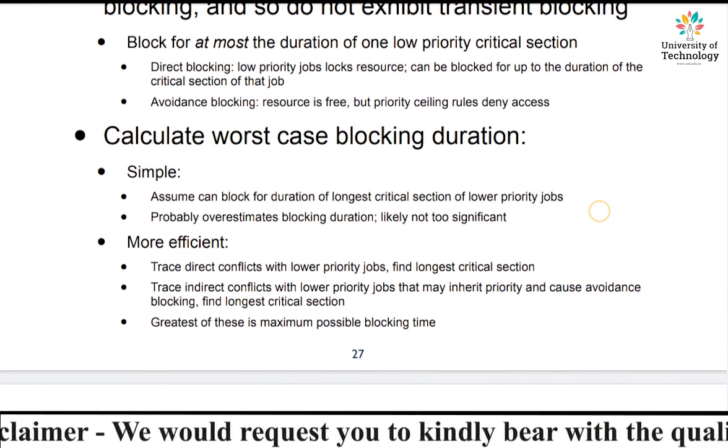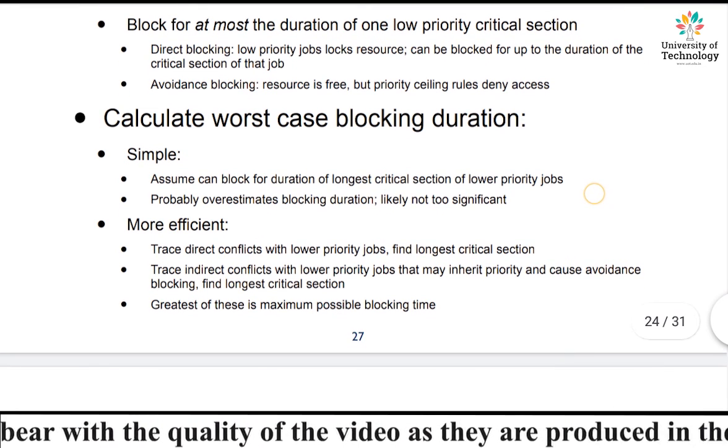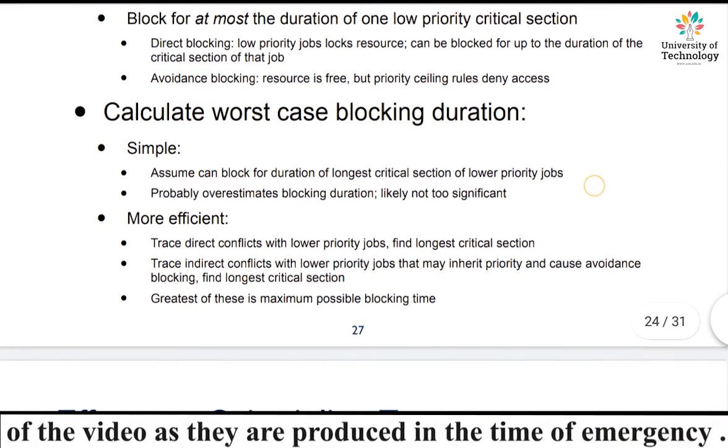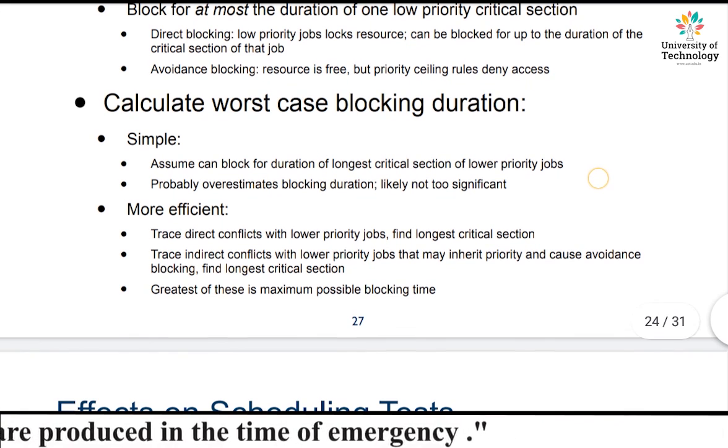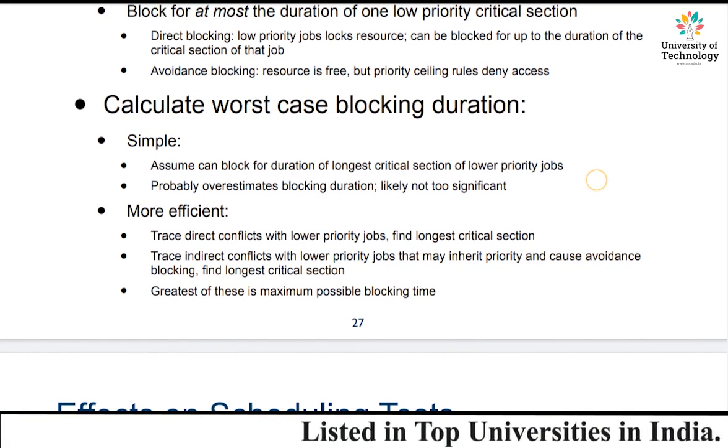This is clear? Now, the avoidance blocking. How can you actually avoid the blocking? Is there any criteria? Is there any solution of avoiding this blocking that takes place? Yes, there is.